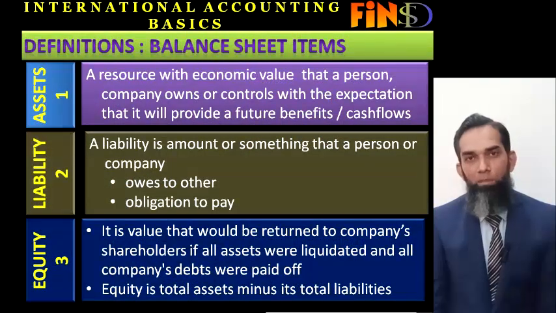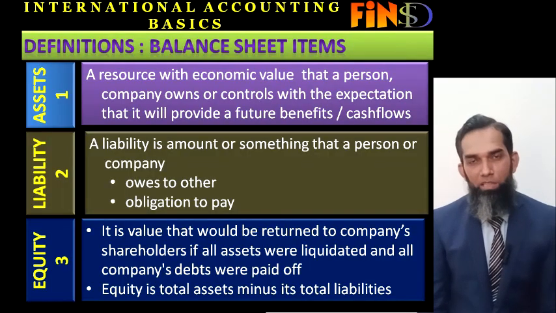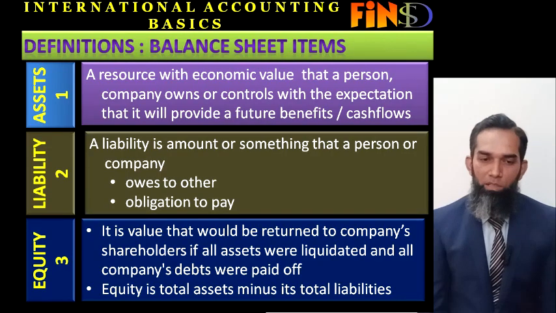Now we are talking about what is an asset, what is a liability, what is equity, what are sales, and what are expenses. So assets in the international accounting standards are defined as a resource with economic value that a person or company owns or controls with the expectation that it will provide future benefits and cash flows to the organization.